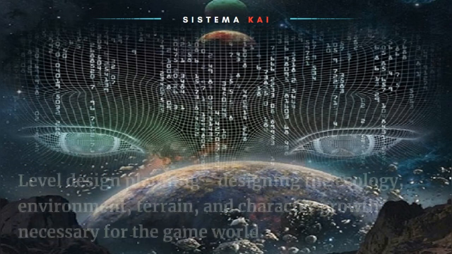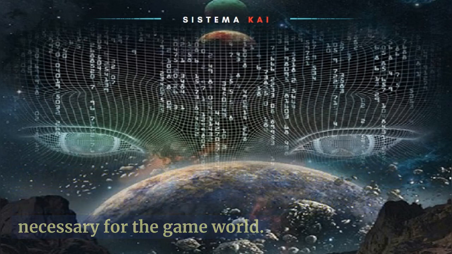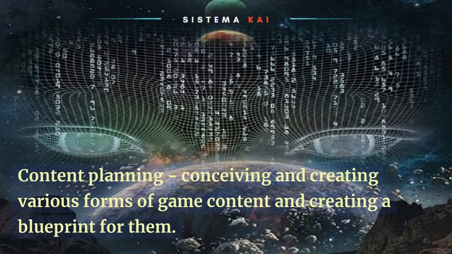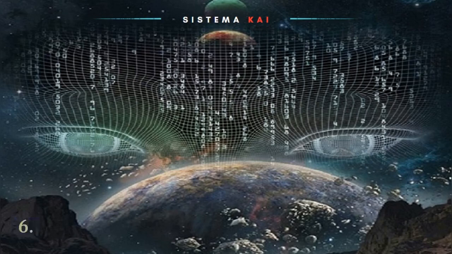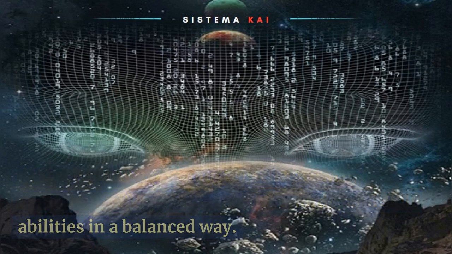4. Level design planning, designing the ecology, environment, terrain, and character growth necessary for the game world. 5. Content planning, conceiving and creating various forms of game content and creating a blueprint for them. 6. Balance planning, adjusting the growth, equipment, PvE, PvP, content rewards, and skill abilities in a balanced way.